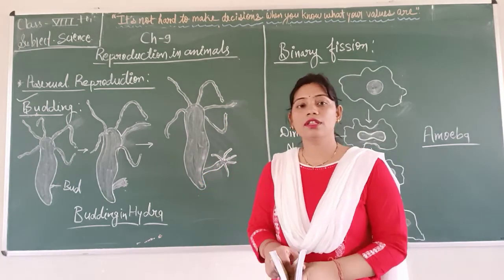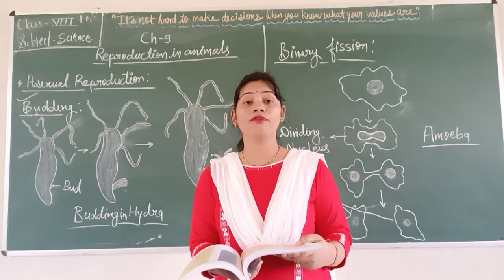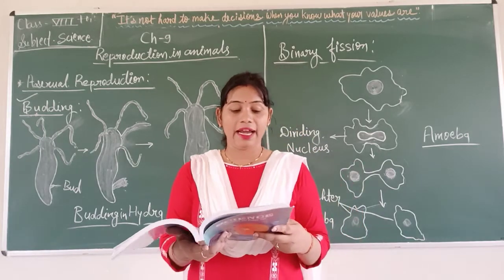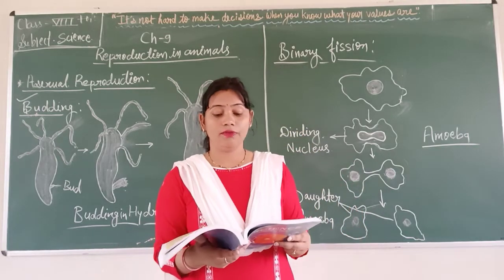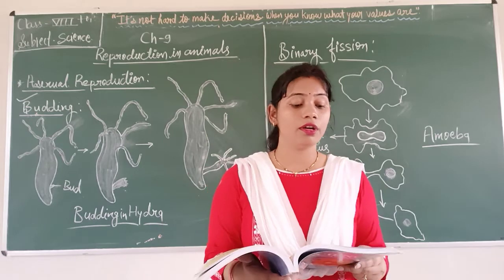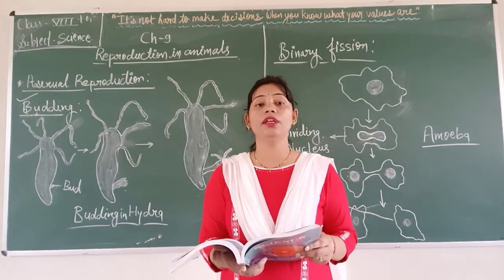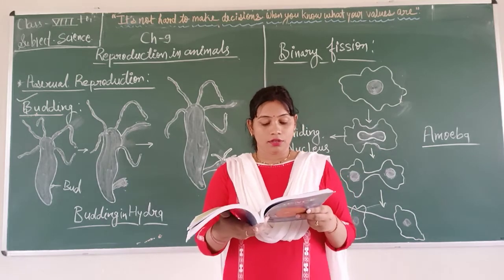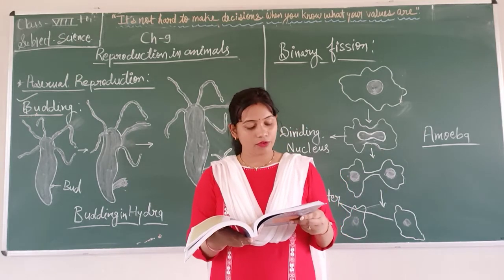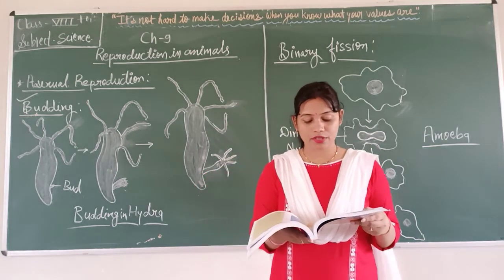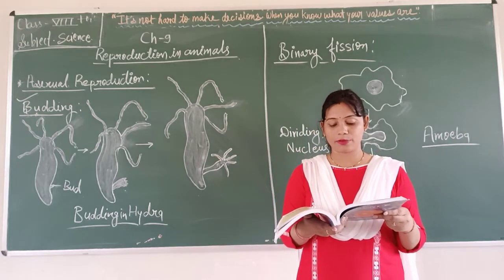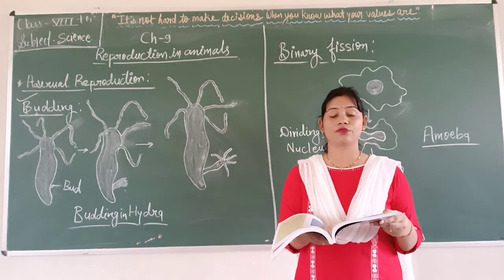Dolly was the first mammal clone, born on 5th July 1996. Dolly was a healthy clone of the Finn Dorset sheep and produced several offspring of her own through normal sexual means.